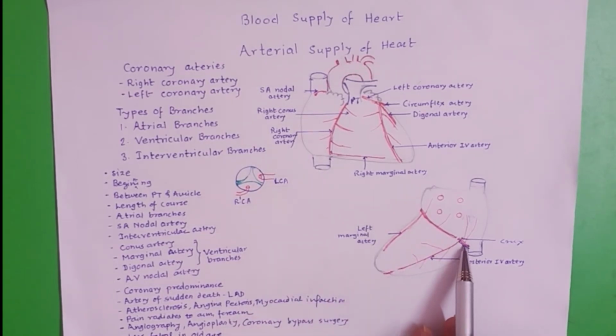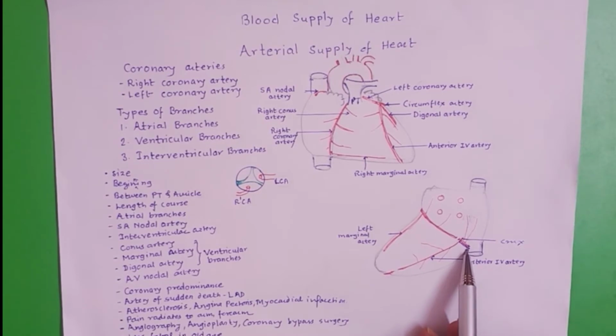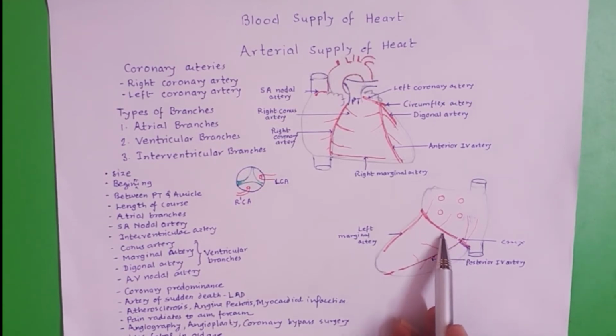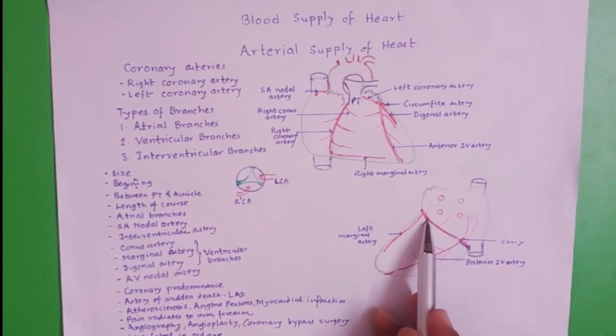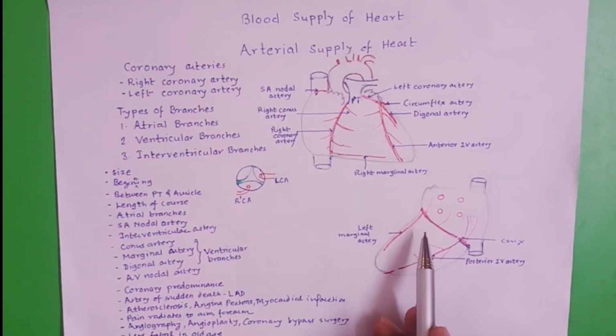In another 10% cases, it goes up midway between inferior border and the crux, and in remaining 20% cases, it traverses the left posterior part of the coronary sulcus.